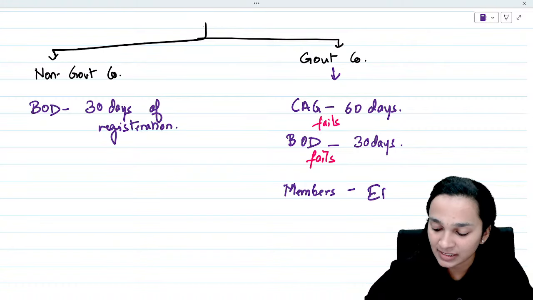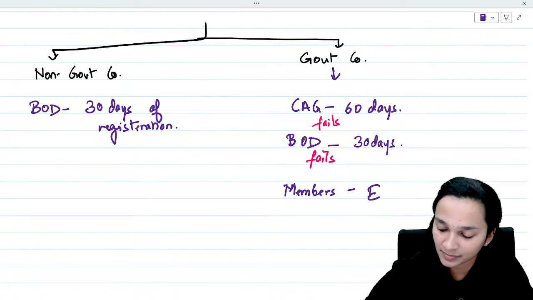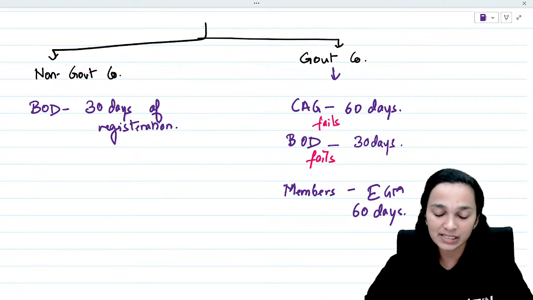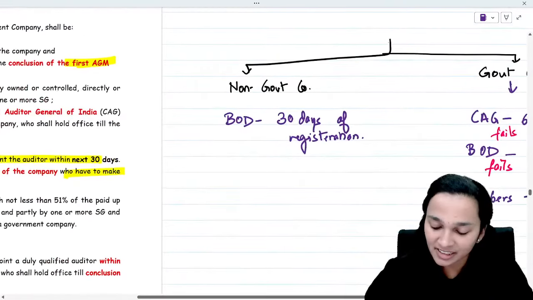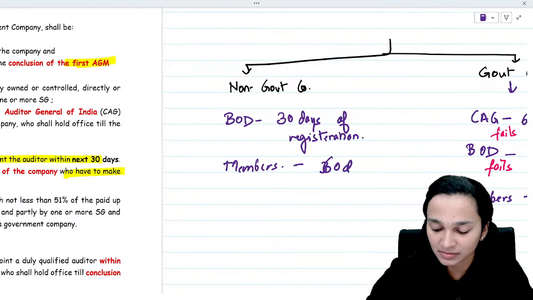Members in EGM. And they have how many days? They have 60 days. Alright. And here if the board fails, then it goes into the hands of the members again, and they'll have to do the appointment within 60 days.